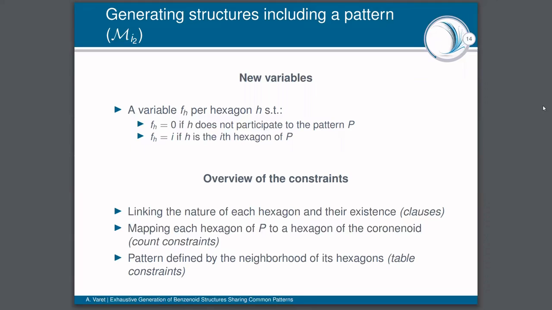Then we are going to use a count constraint in order to map each hexagon of the pattern to a hexagon of the coronenoid. And to conclude, we are going to define the neighborhood pattern in order to make sure that it has the right structure using a table constraint.